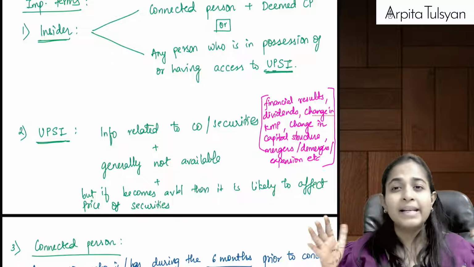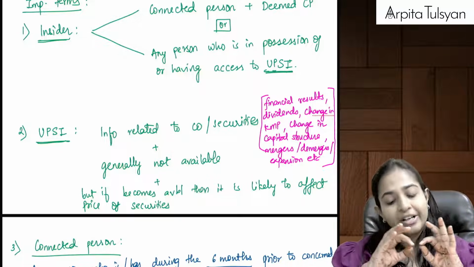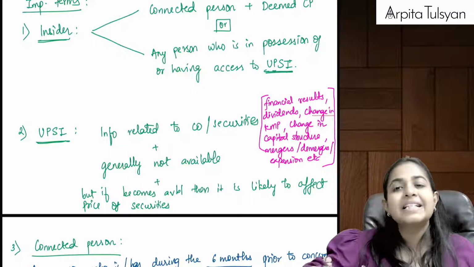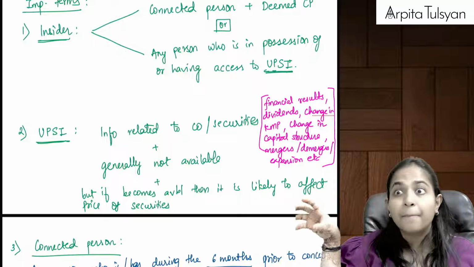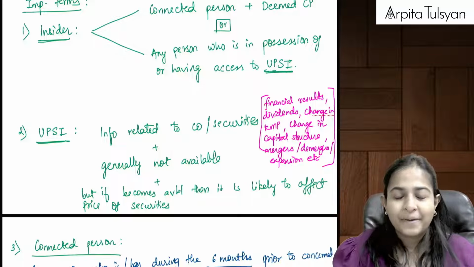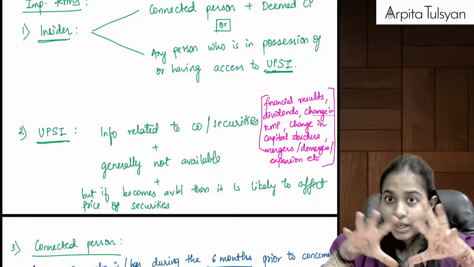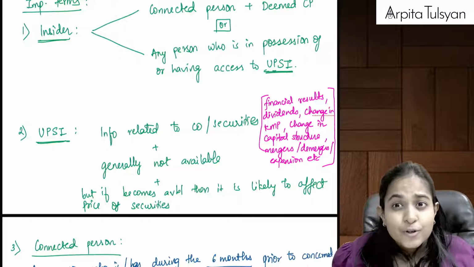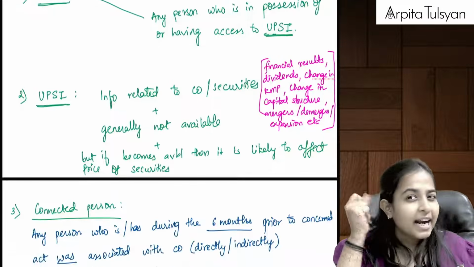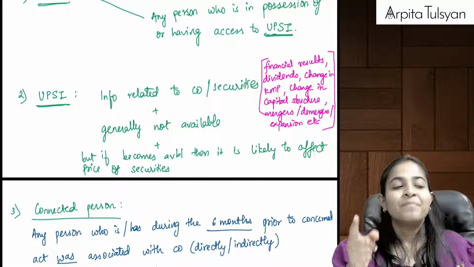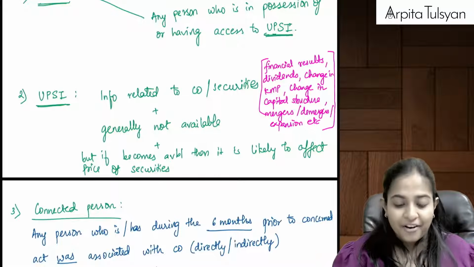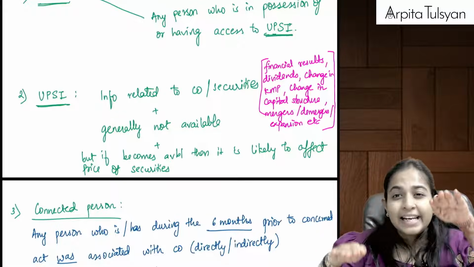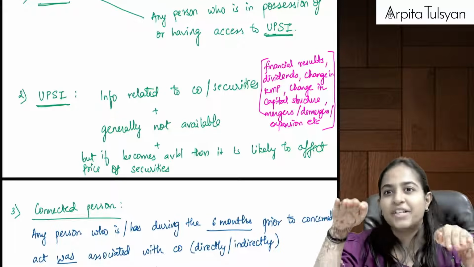Normally nobody gets this information, generally it is not available, and it is some information related to the company or the securities of the company. But if that information is made available, then it will likely affect the prices of the securities.